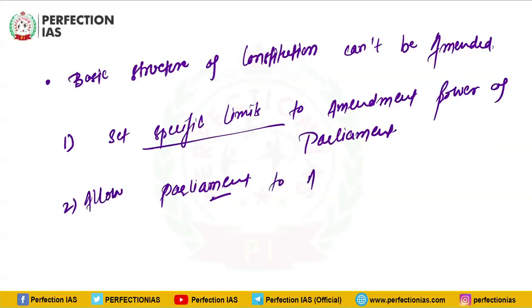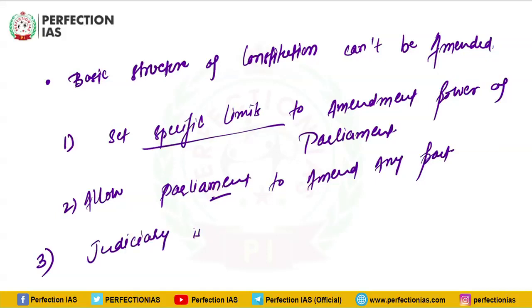Third, it places the judiciary as the final authority in deciding whether an amendment violates the basic structure or not.